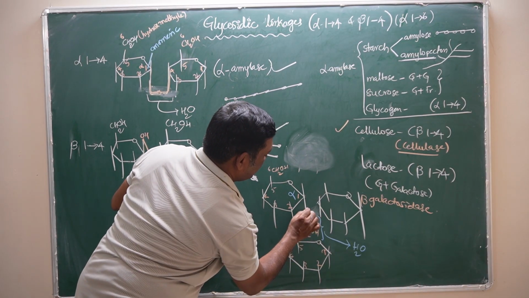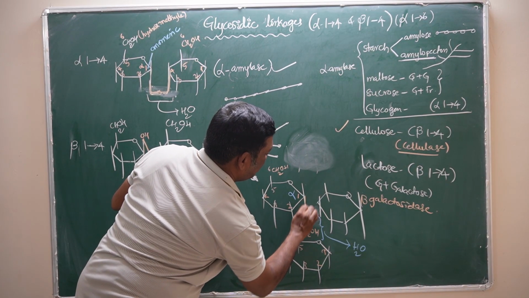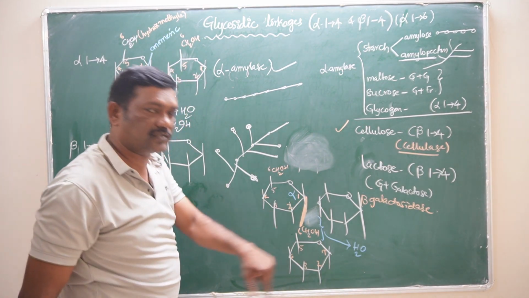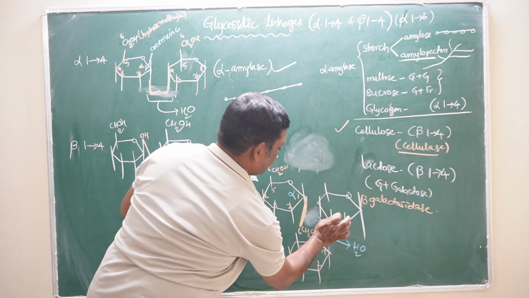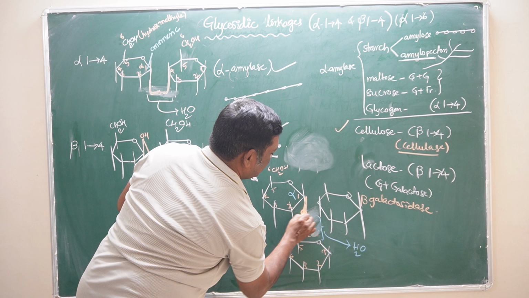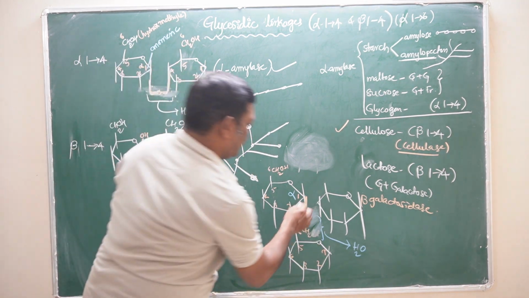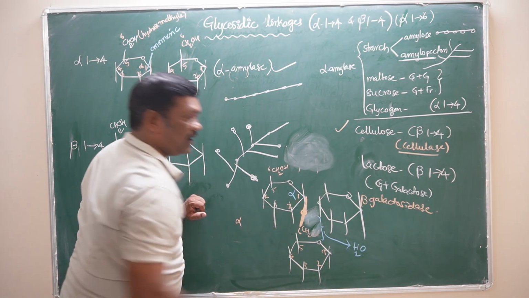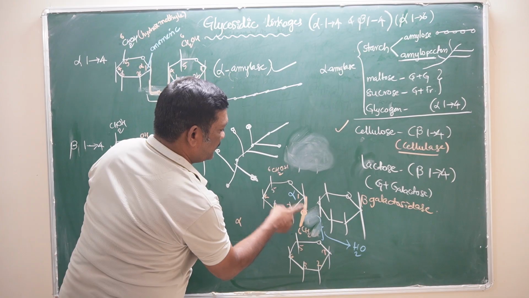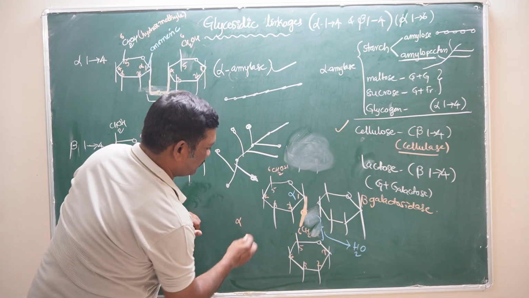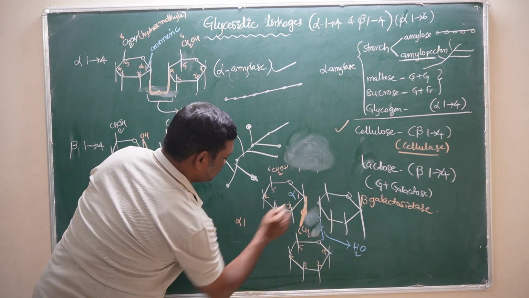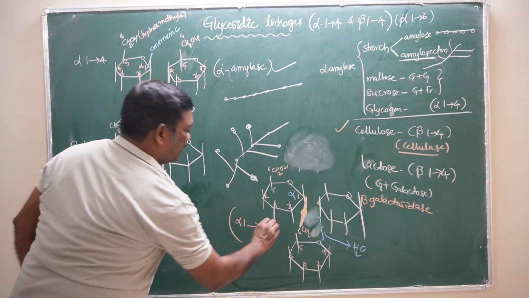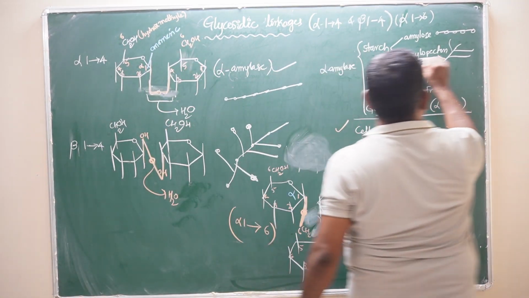The bond is forming between the first carbon of the previous sugar and the sixth carbon of the next sugar. And this is oxygen. So here the bond is alpha, because the hydroxyl group is opposite to the hydroxymethyl group. This is the alpha 1,6 glycosidic bond. These bonds are found only in amylopectin.